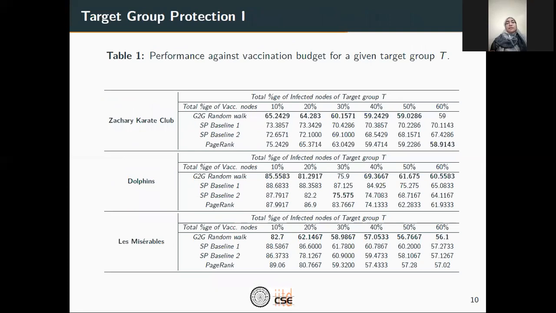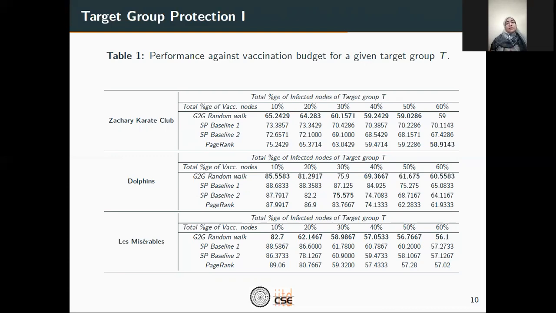Our first experiment is target group protection, where we want to protect a specific target group and we vary the vaccination budget from 10 to 60%. As we can see, as the vaccination budget is increased, the total infected percentage decreases. This is because as we vaccinate more and more nodes, we have better control of the infection. Across the data sets and across the different vaccination budgets, we can see that our metric performs better than other baselines for most of these cases.